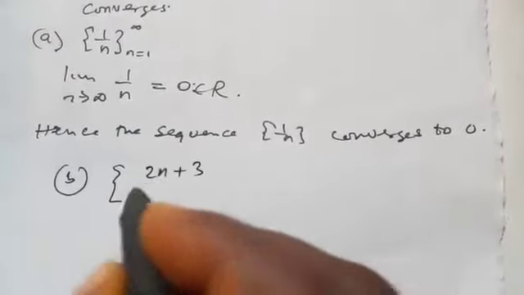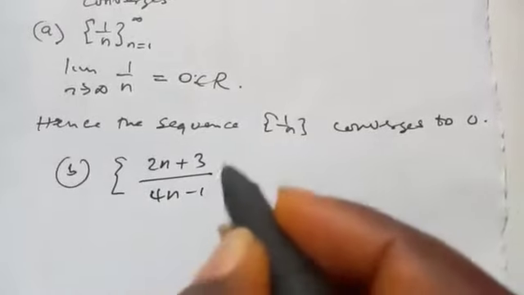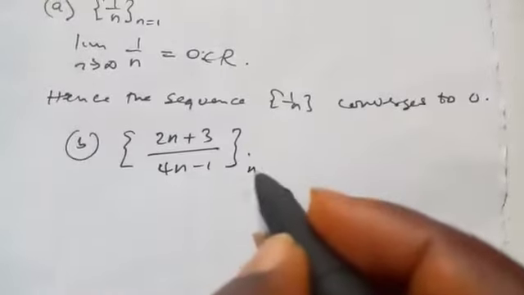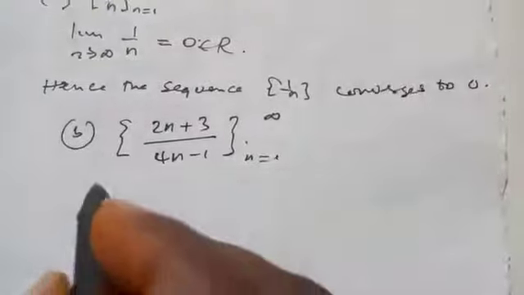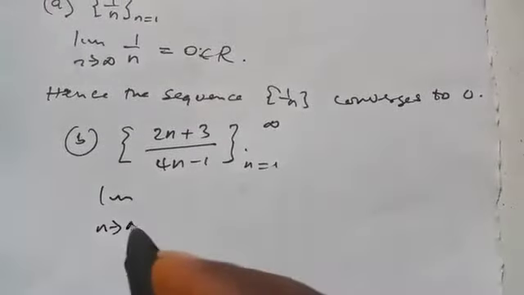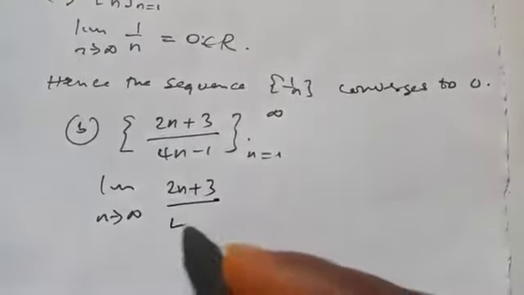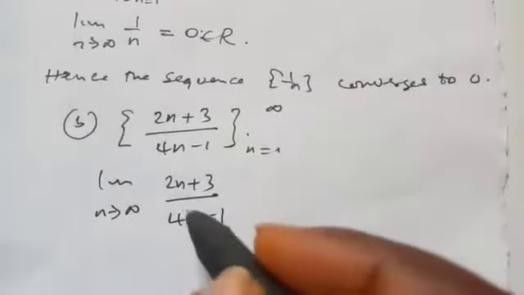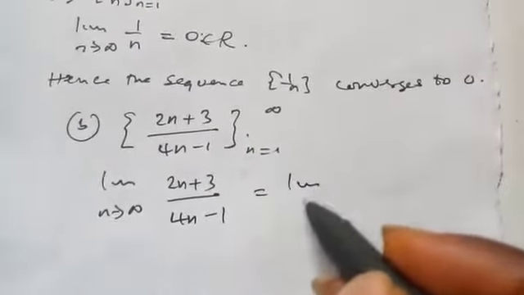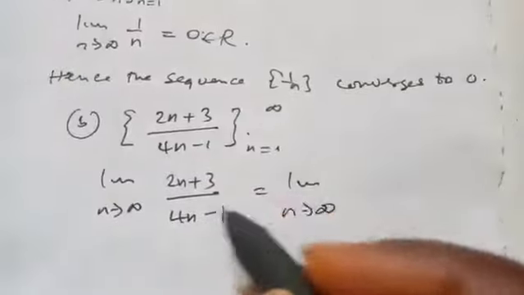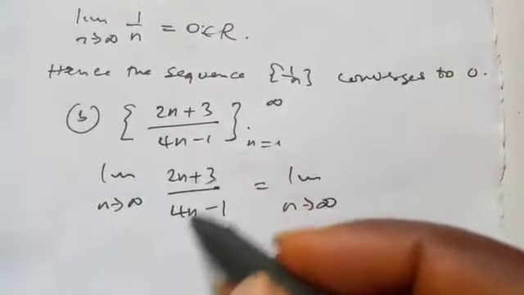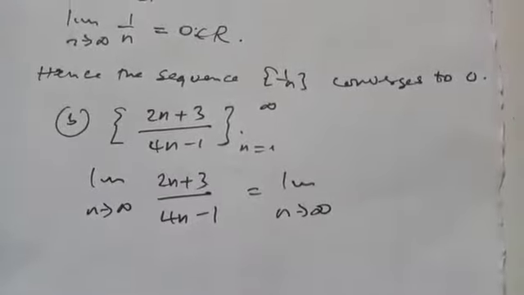If you look at this sequence again, we want to show that the sequence converges. So we only need to find the limit as n tends to infinity. How to do that? We divide both sides by n. You divide this by n, this by n, this by n, and this by n to get this.